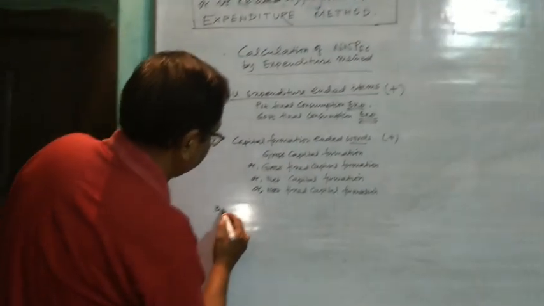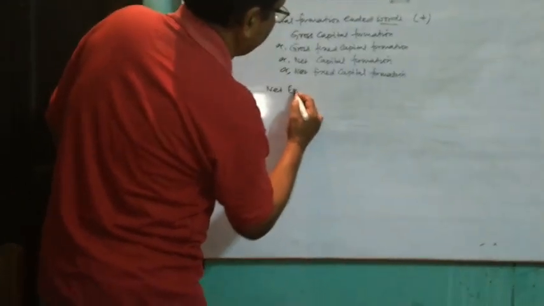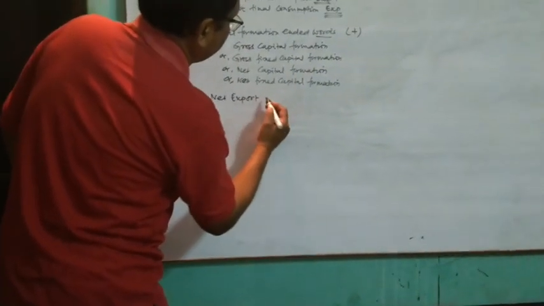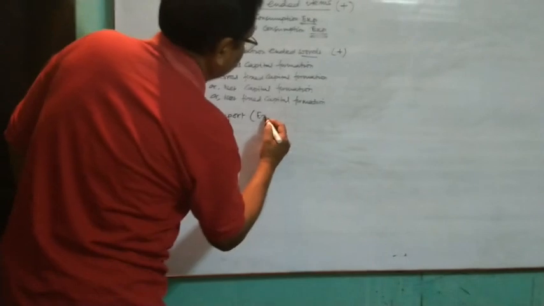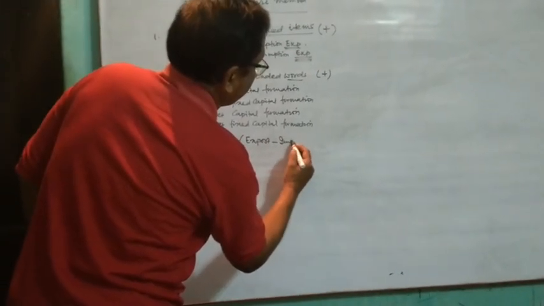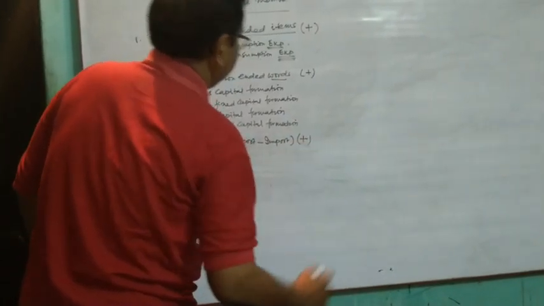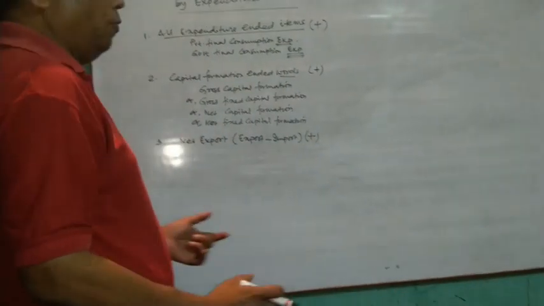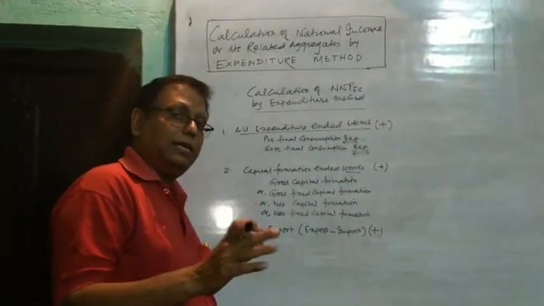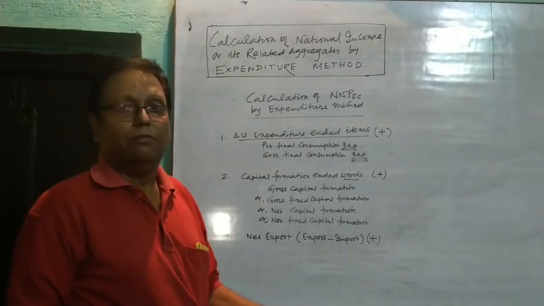Third one, net export, that is export minus import, will be added. In the question either net export will be given to you, or export and import separately will be given to you.